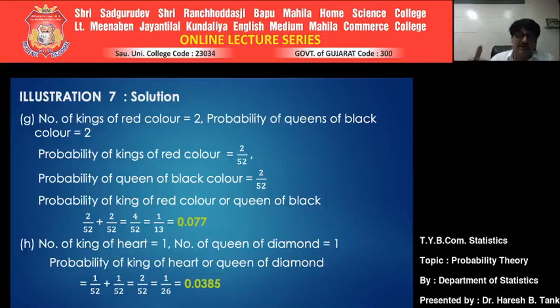So it is 1 by 52 plus 1 by 52, which is equal to 2 by 52, which, further simplifying, comes to 1 upon 26, and it comes to 0.0385.